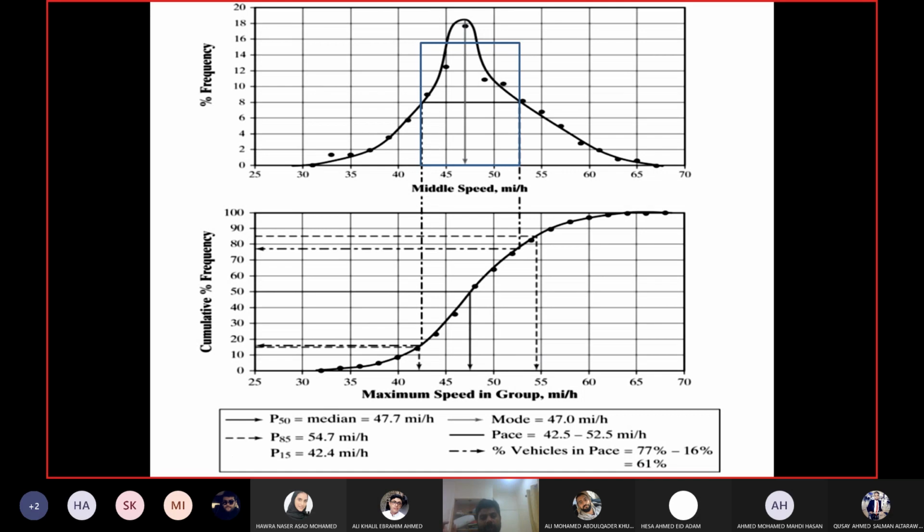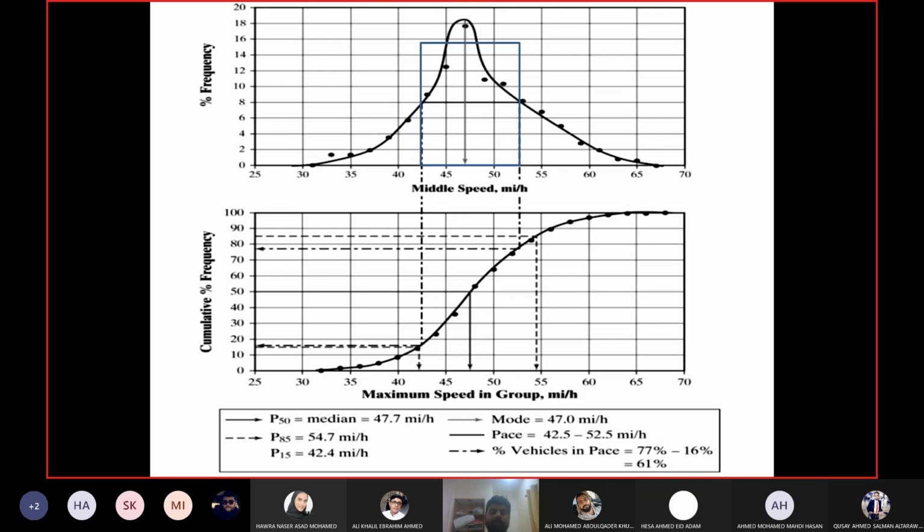So one use of these two percentiles is to find the range of reasonable drivers, and it is related to the dispersion by means of its difference. Difference increases, dispersion increases. Difference is less, dispersion is less.